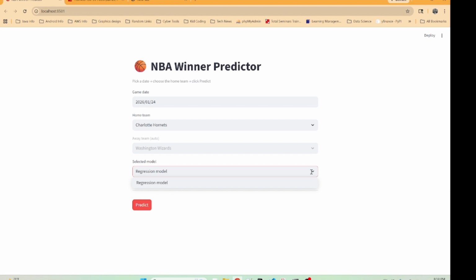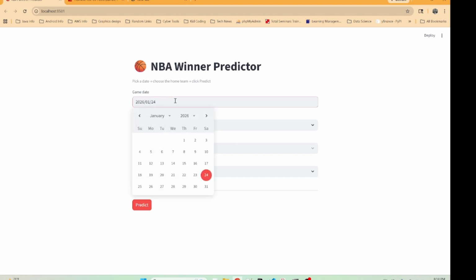And also, I want to make some changes to the Streamlit app by adding somewhere on this screen something that is keeping track of how well these models are performing. So if someone wants to, they can come in and select whichever model they want. Okay, let's go and get started.